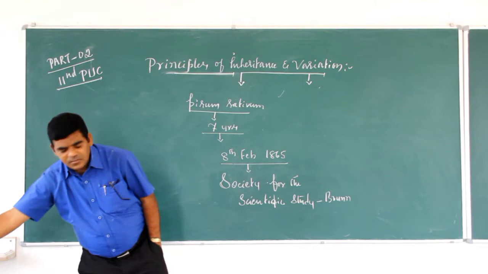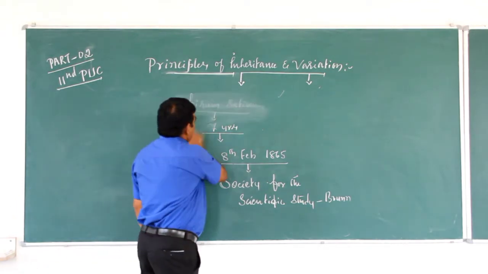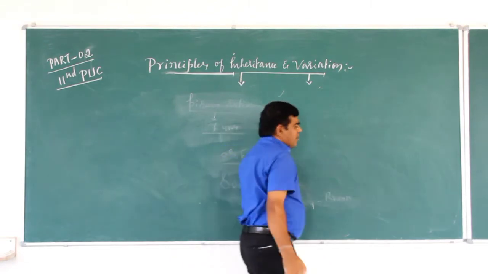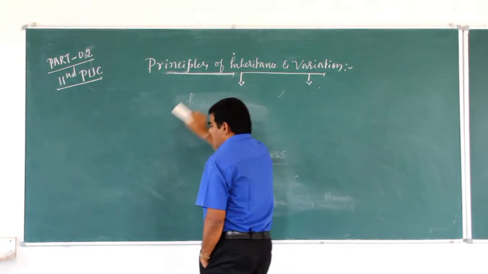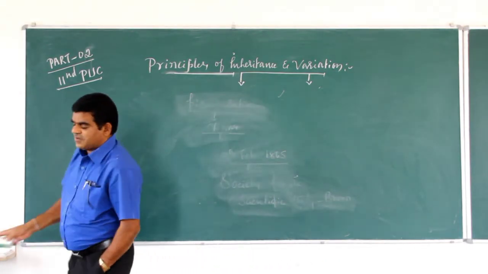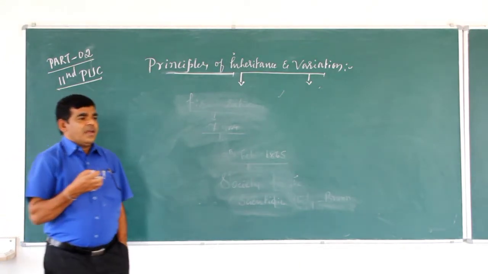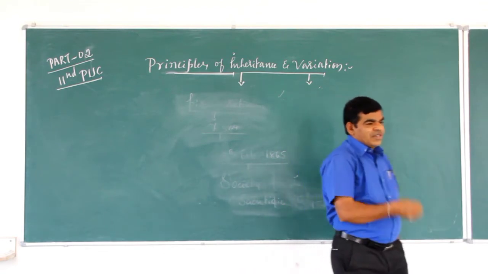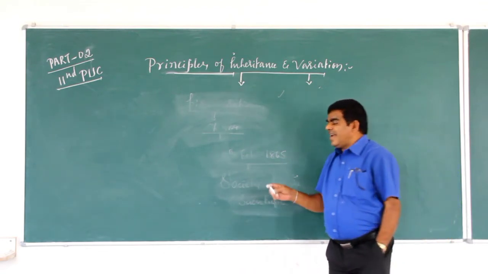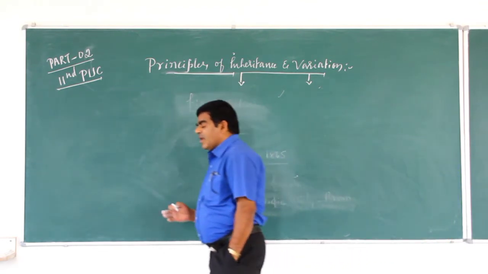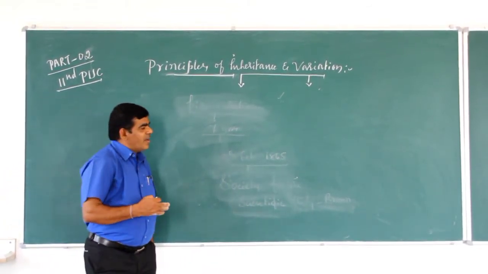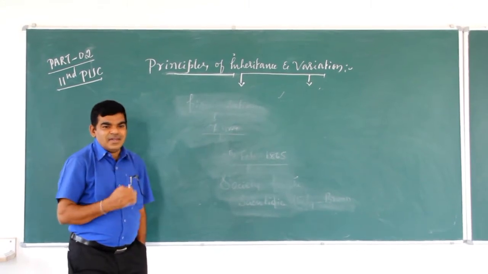And unfortunately, the work of Mendel was unnoticed by the scientific world, and Mendel died in 1884. After the death of Mendel, he was awarded the title father of genetics.